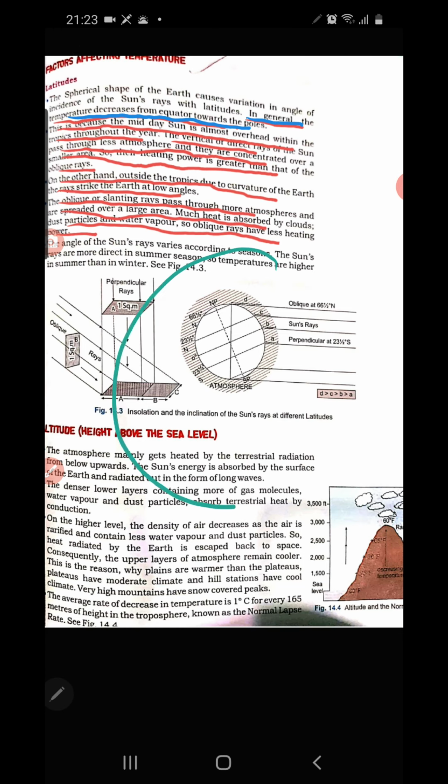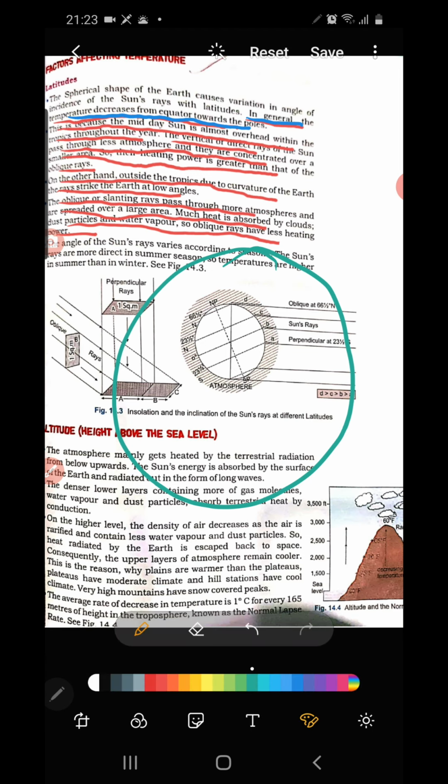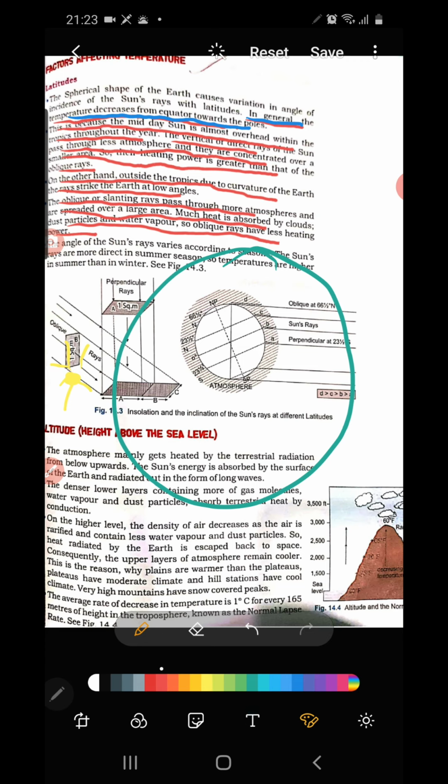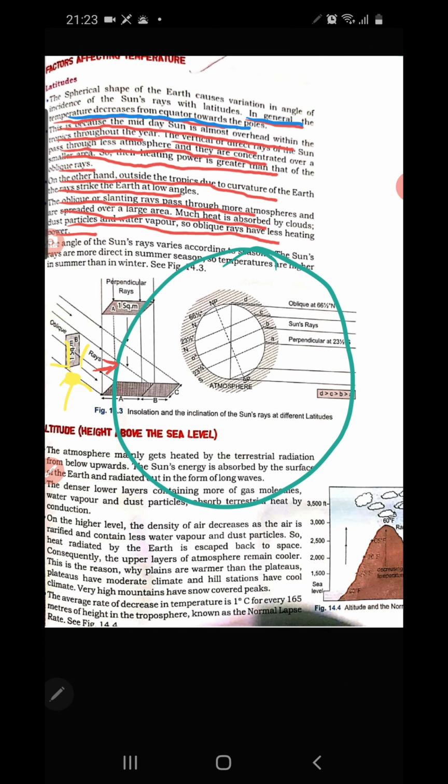We already discussed this in previous classes also. You know that the earth has a spherical shape, and imagine the sun, and the sun rays are falling directly on the equator. Direct rays of the sun on the equator. So here the sun rays do not have to travel a long distance.